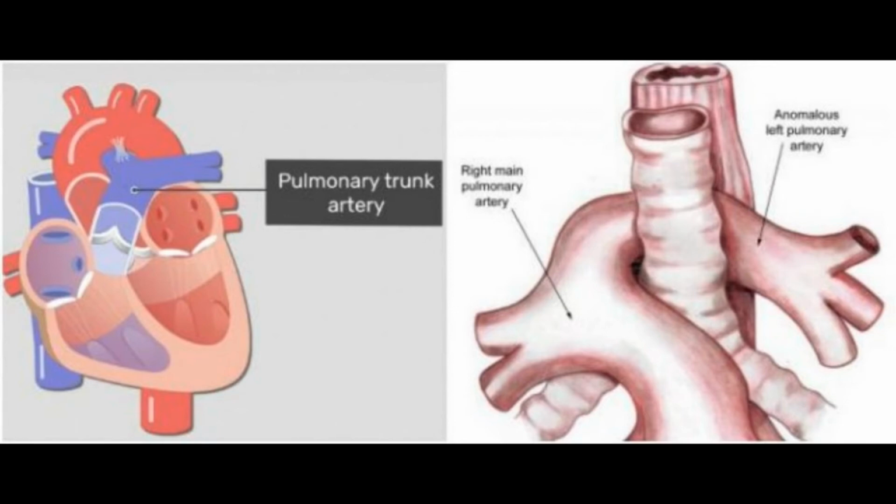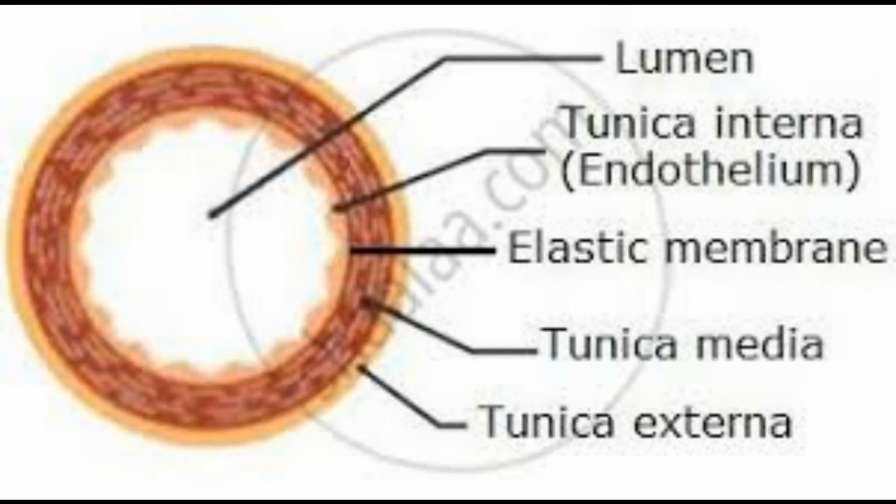Next type of blood vessels are veins. Veins are thin-walled vessels with valves. Why are the walls of the veins thin? Because veins carry blood from all the parts to the heart, from there to lungs for oxygenation purpose.